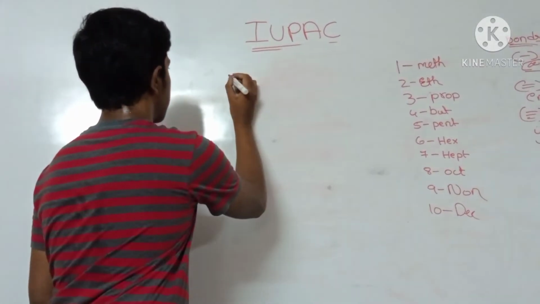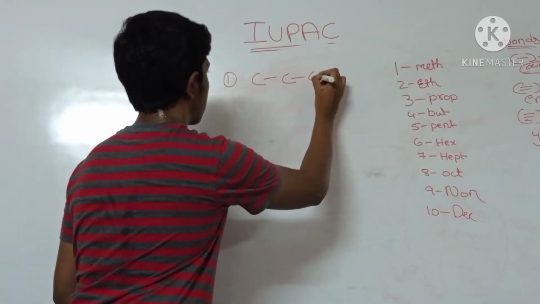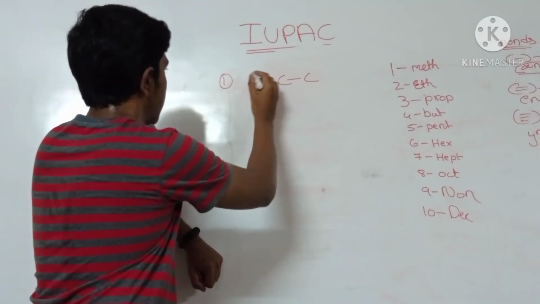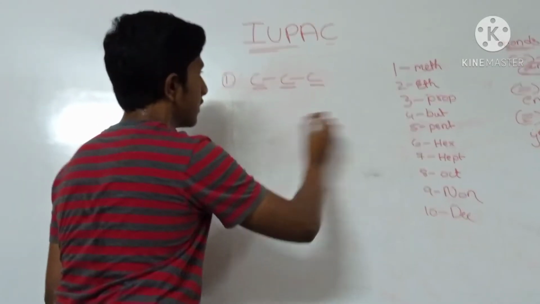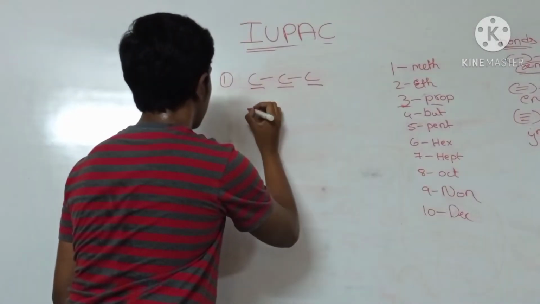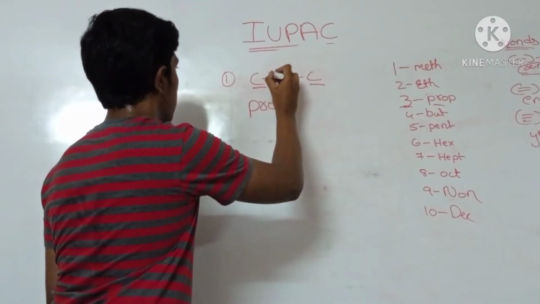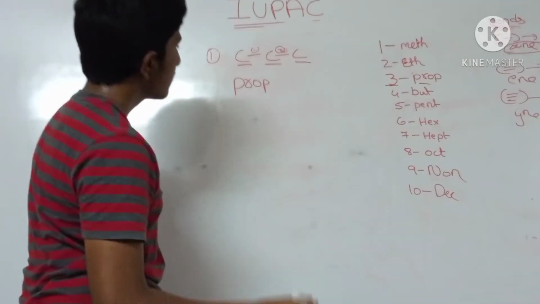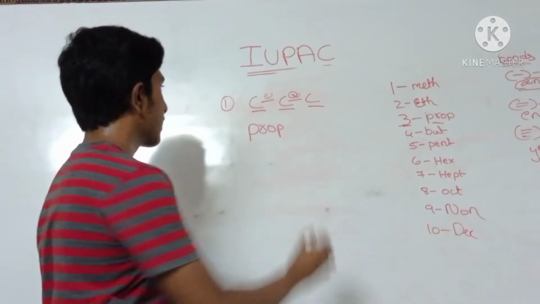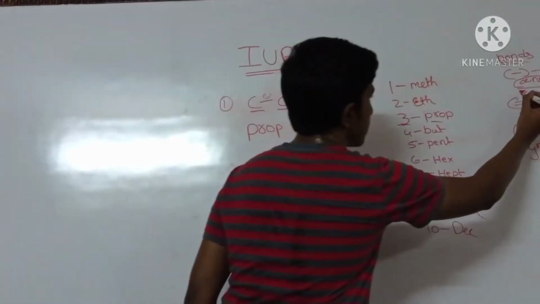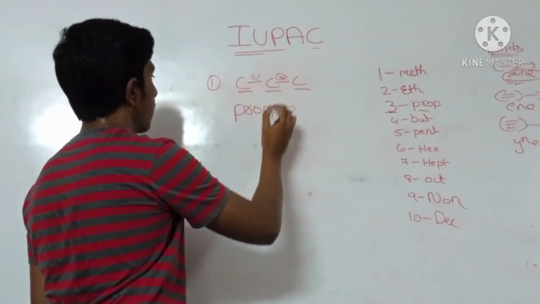Okay. First one. See. Here we have 3 carbons. 1, 2, 3. 3 means pro. Okay, and we have all single bonds. There is nothing in counting the number of single bonds, but it depends upon the bond you take: single bond, double bond, or triple bond. Here we have single bond. Single bond means you have to select ane. Pro, ane. So the name of the compound.